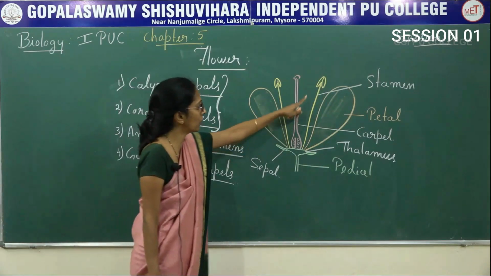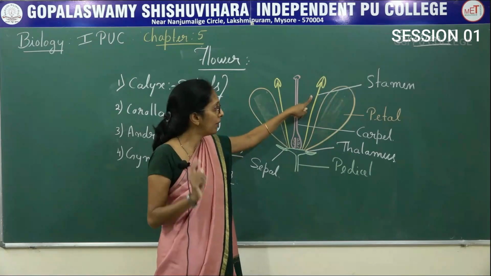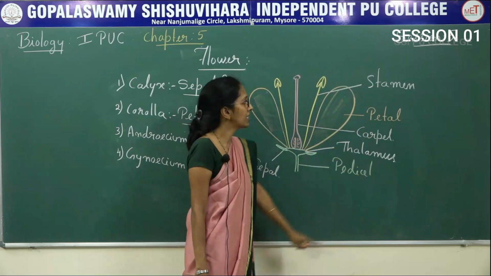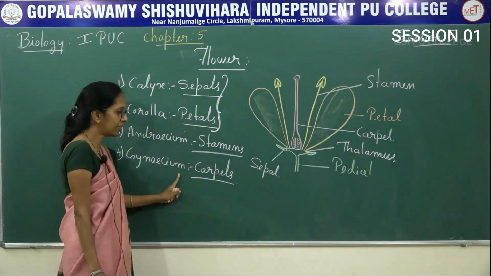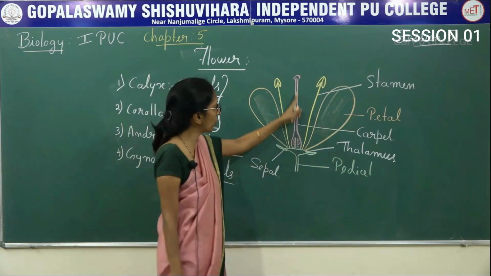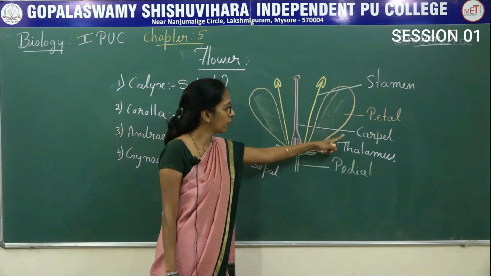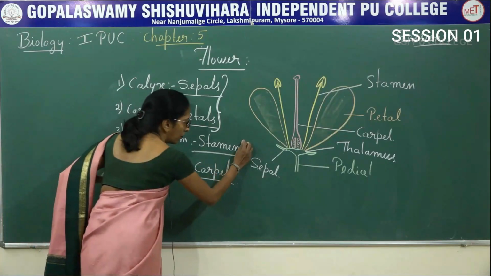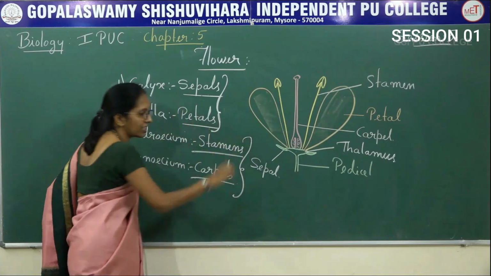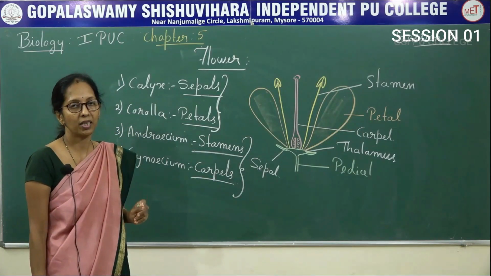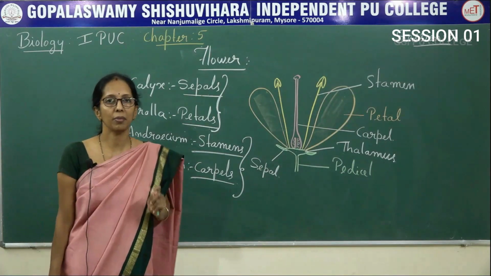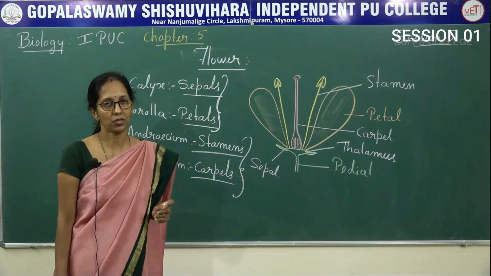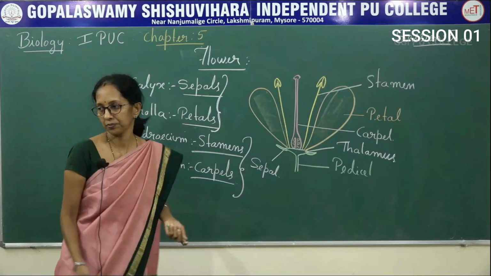Androecium is the third whorl of a flower, which consists of male reproductive structures, or units, said to be stamens. And then gynoecium is the innermost whorl of a flower which consists of female reproductive structures, said to be carpels. Now both androecium and gynoecium together are said to be essential whorls, because these two mainly take part in sexual reproduction. This is about the flower.